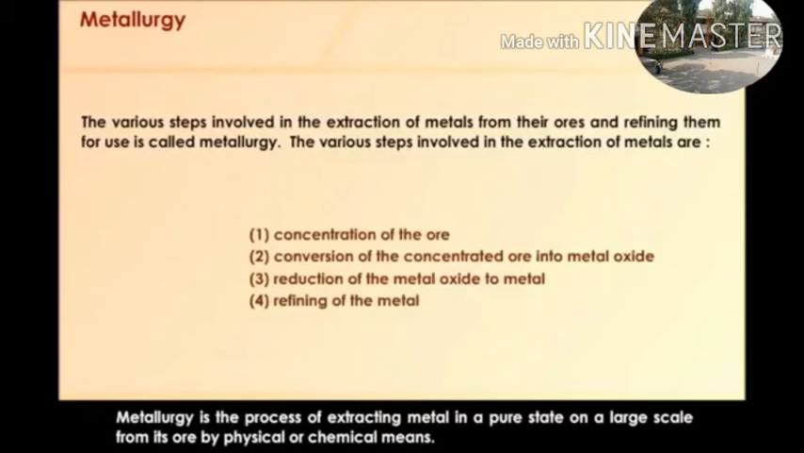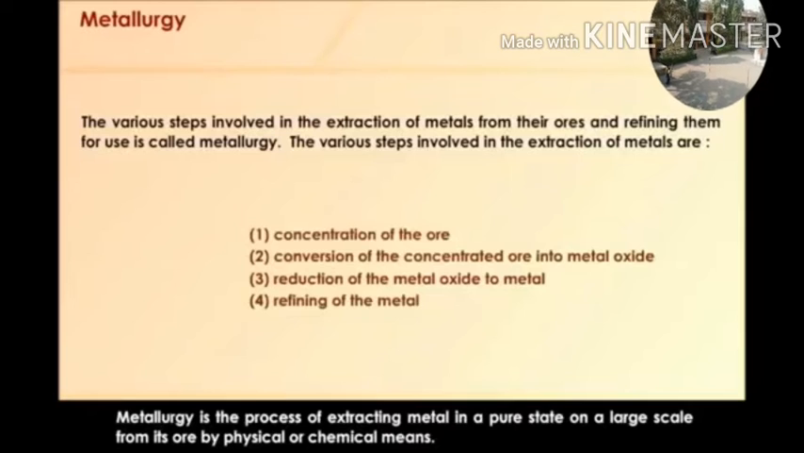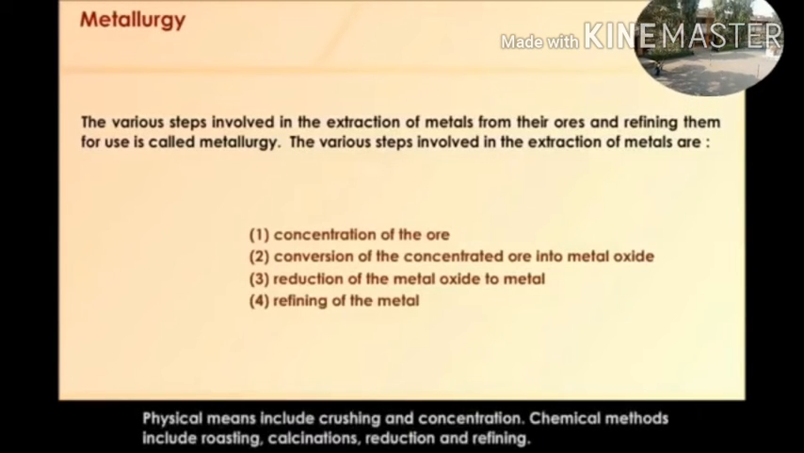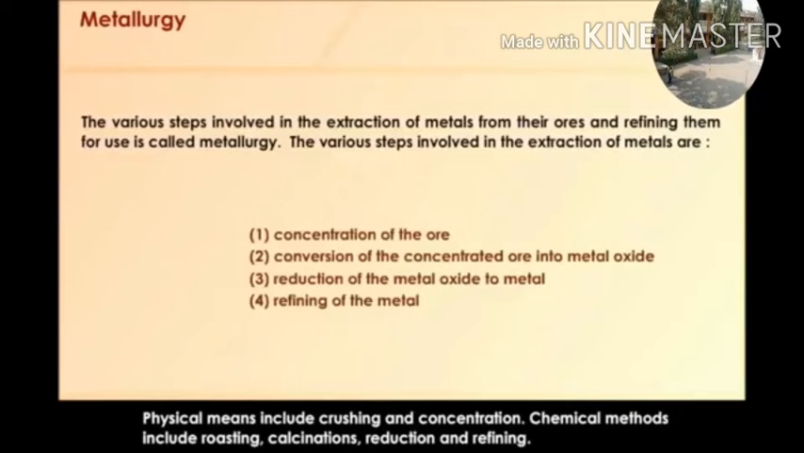Metallurgy is the process of extracting metal in a pure state on large scale from its ore by physical or chemical means. Physical means include crushing and concentration. Chemical methods include roasting, calcination, reduction and refining.